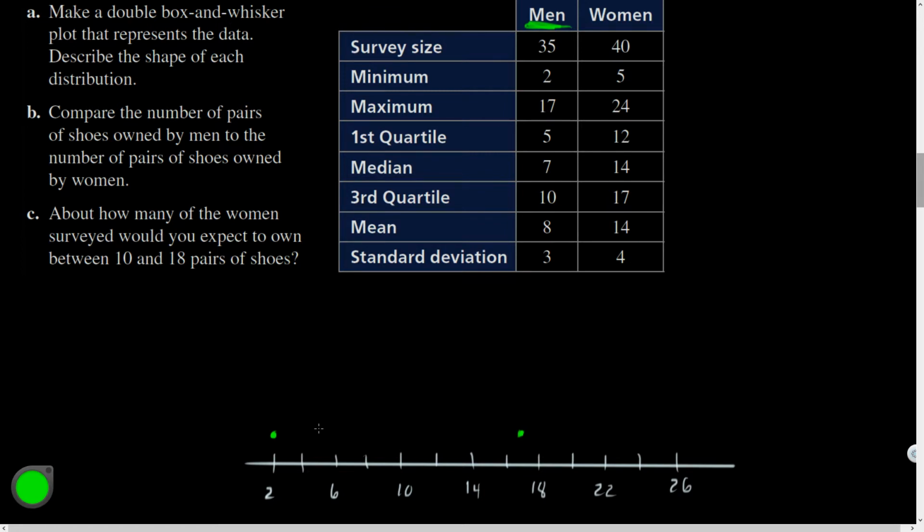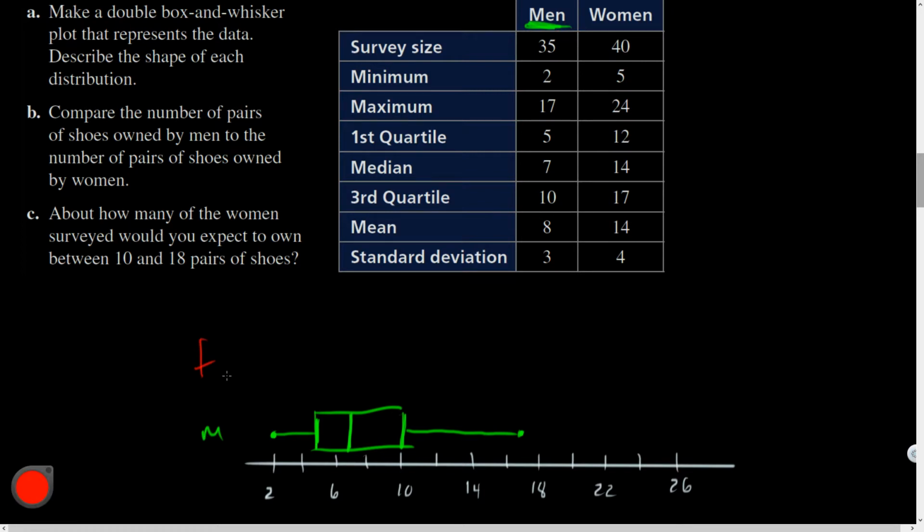The maximum was 17. The first quartile was at 5. The median was at 7. And the third quartile was at 10. So that's the box and whisker plot for the number of shoes owned for males.